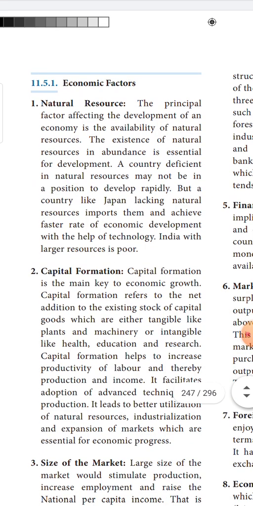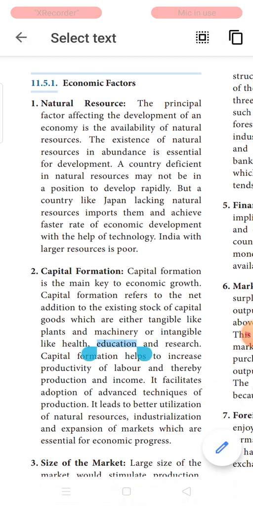First is natural resources. The primary factor which affects the development of a country is the availability of natural resources. A country which is abundantly fed with huge amount of natural resources will definitely show very good economic development. A country which is deficient in natural resources has to depend on other countries for its developmental rates, and the development will not be rapid. You could only see a gradual development, not a rapid development.